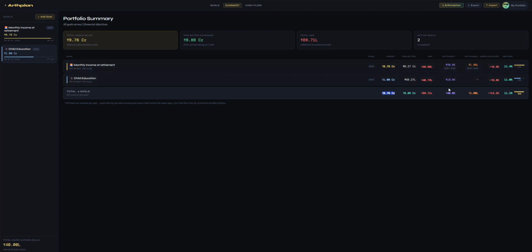And for the SIPs that you need to do to get to about 94% of the monthly income goal and about 60% of the child education goal, you need to put 40,000 rupees per month to achieve these goals.